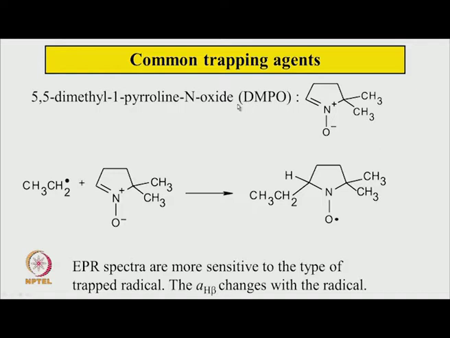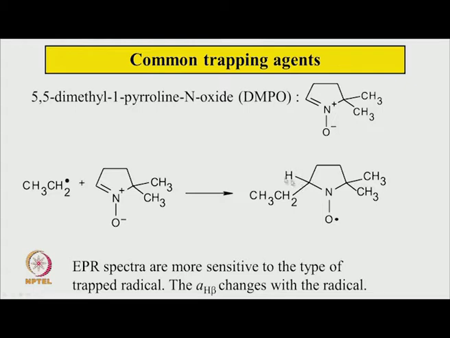There is another common trapping agent called DMPO. This is the structure of it. Here again the same ethyl radical comes and attacks at this place. Then this is the trapped radical, which can be detected in the EPR spectrum. Here again the radical center is near nitrogen, so this gives a triplet. Then there is another proton here, which also gives a doublet.